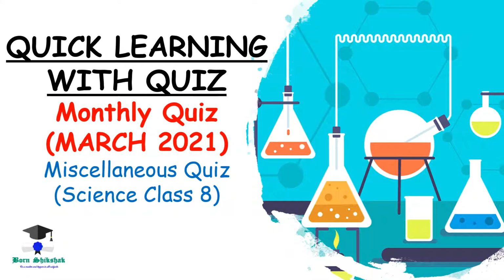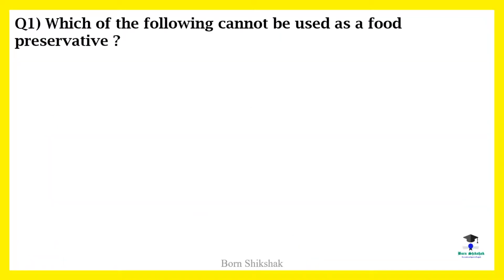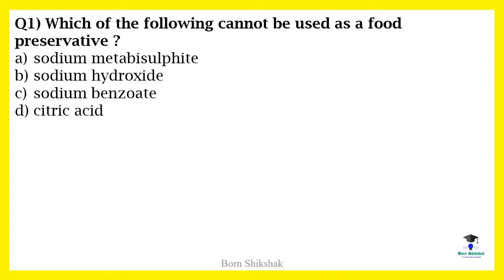Let's start the monthly quiz for March 2021. Question 1. Which of the following cannot be used as food preservative? A. Sodium metabisulfite, B. Sodium hydroxide, C. Sodium benzoate, D. Citric acid. The correct option is B. Sodium hydroxide.